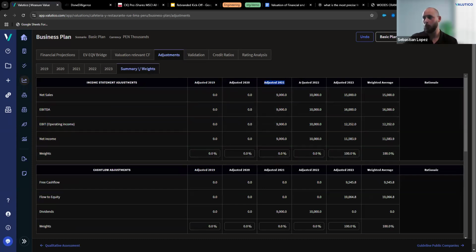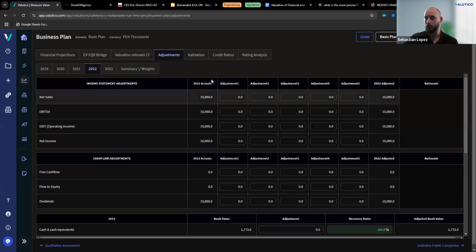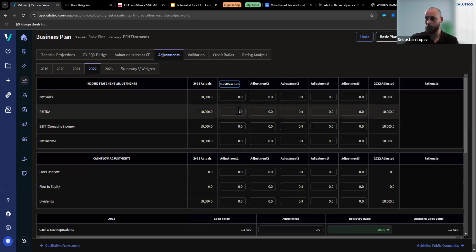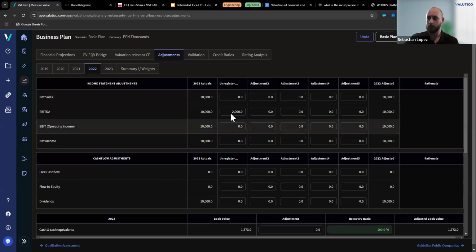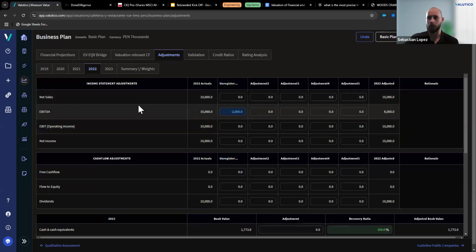For example, we have adjusted 21, 22, and 23. I have not made any adjustments for 2021 or 2022. If you want to make those adjustments, for example, I go back to 2022 and say unregistered expenses. Okay, so I'm going to reduce my EBITDA in this case in 2,000. You can do it both ways, positive or negative numbers, so there's no problem. The color logics are still going to apply. Blue cells are going to be manual inputs, red cells are going to be errors.